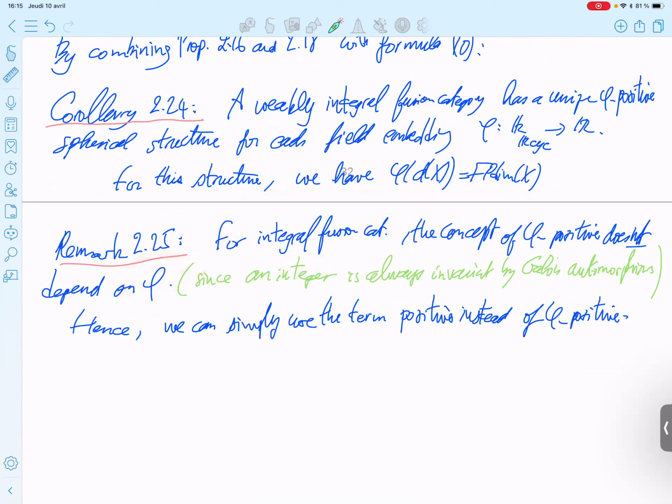If you fix the field to be C, you also don't need that, because you have the restriction directly, so it's equal explicitly to the real cyclotomic numbers. So it should be okay.